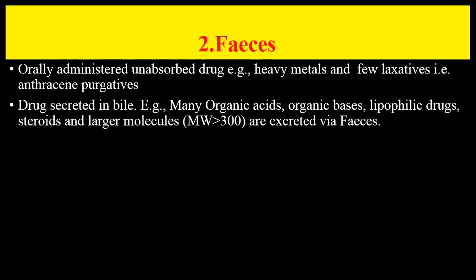Drugs secreted in bile, for example many organic acids, organic bases, lipophilic drugs, steroids, and larger molecules with molecular weight more than 300, are excreted via feces.